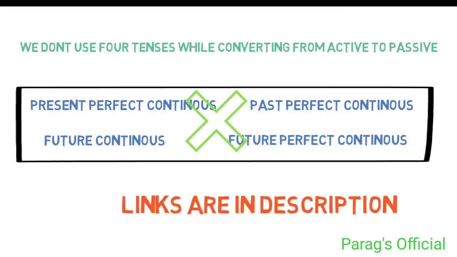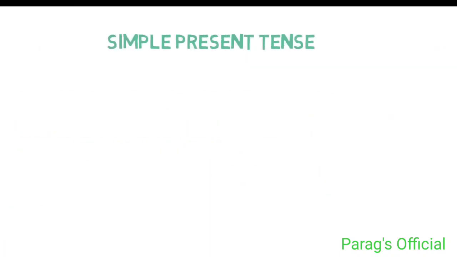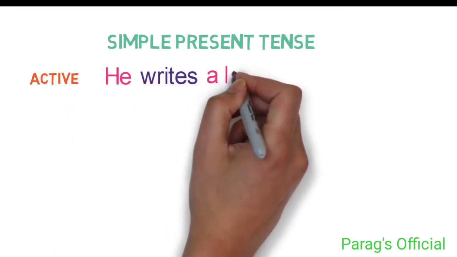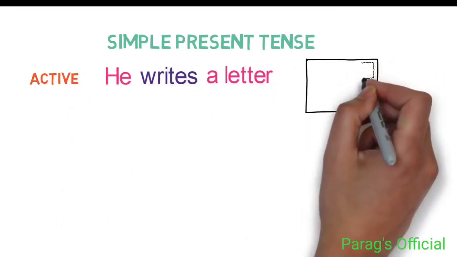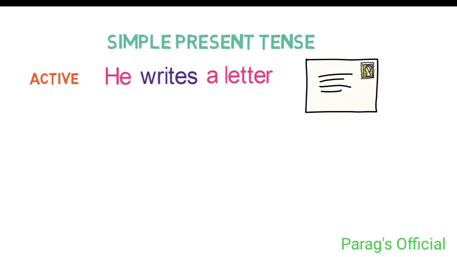Now we will see examples of each 8 of them to make things clearer. Let's see for simple present tense. The active sentence is he writes a letter. Now to convert it into passive, we will use the 5 steps we discussed previously.